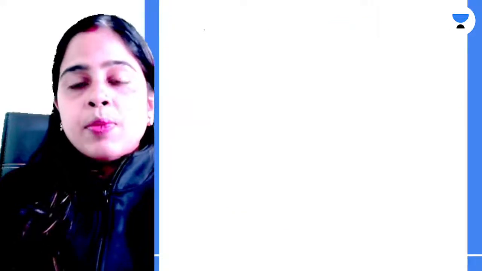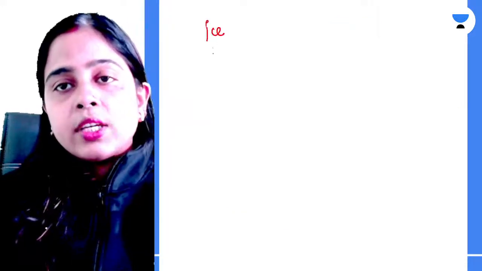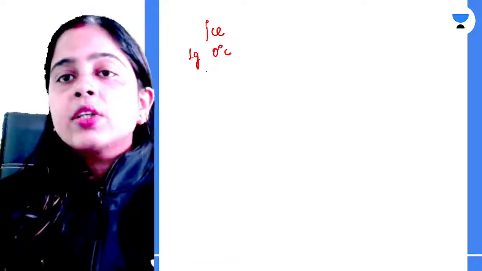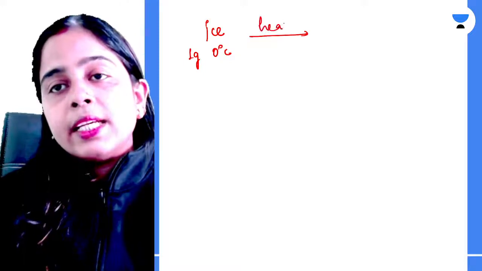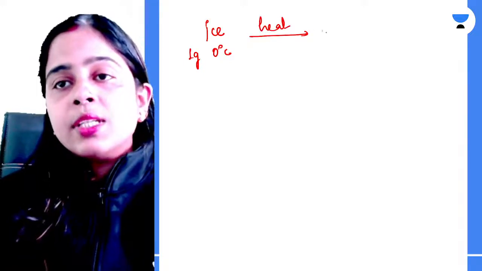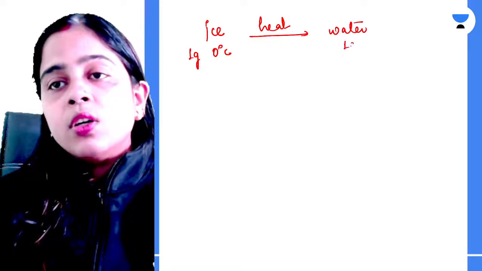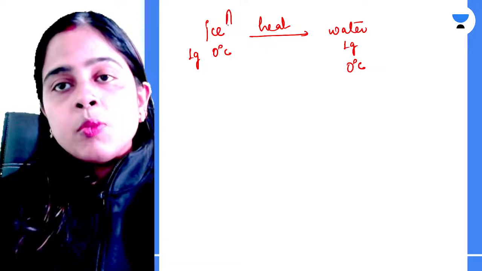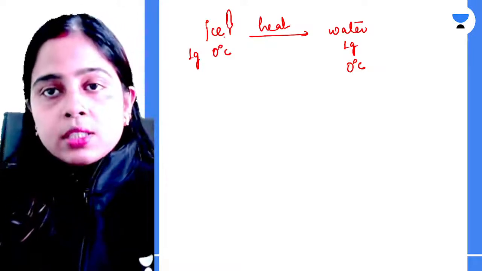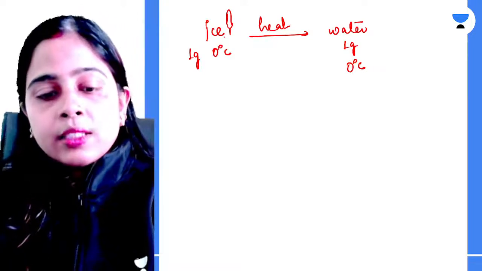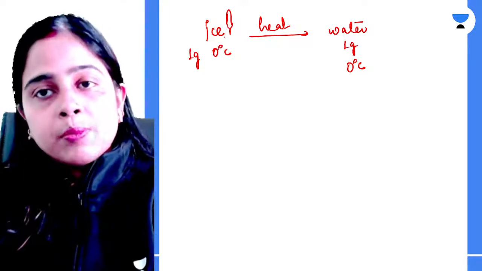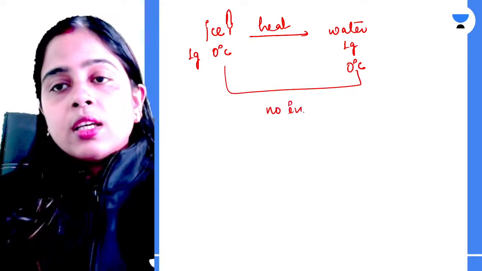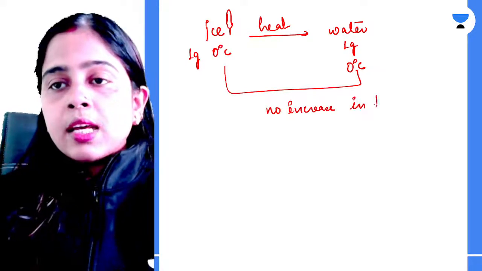Now, for example, let's say we have ice at 0 degree Celsius. We have 1 gram of ice at 0 degree Celsius. We provide heat to this ice, and what happens? This ice gets converted to water at 0 degree Celsius. If we keep the thermometer in the ice box and supply heat, converting the ice to water at the same temperature, you can see there is no increase in temperature.